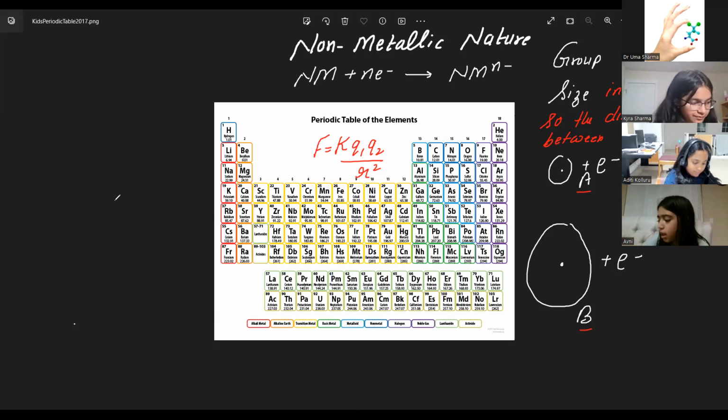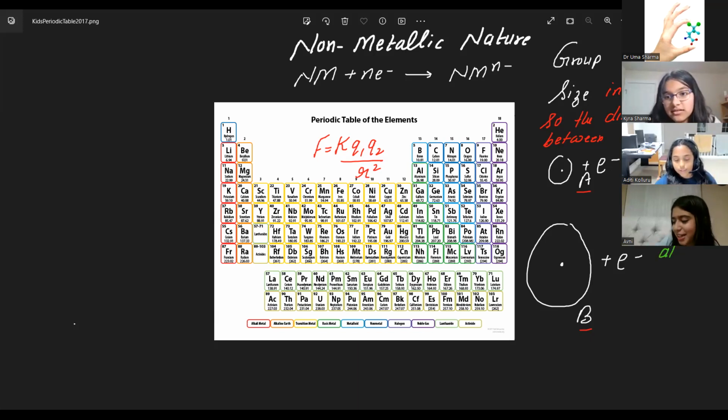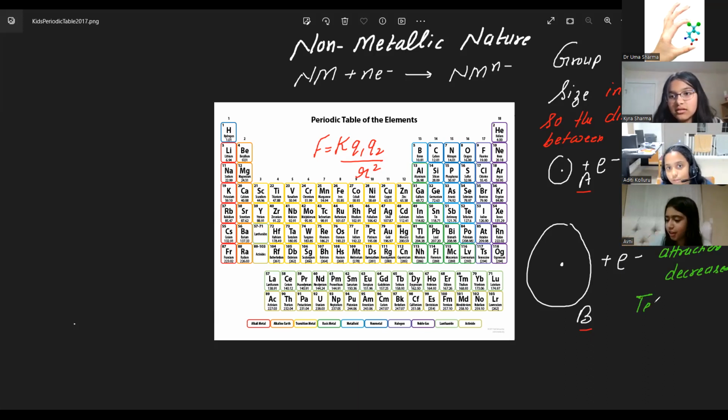As the distance increases, what happens to the force of attraction? Attraction decreases. As the force of attraction decreases, what happens to the tendency of gaining electrons? It decreases. Let me finish this, Avni, I'll answer your question. As the tendency of gaining electrons decreases, non-metallic character decreases.